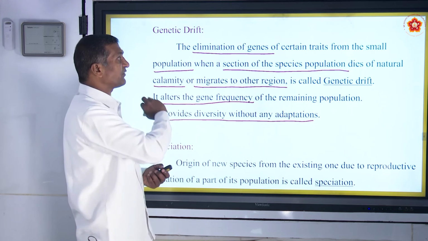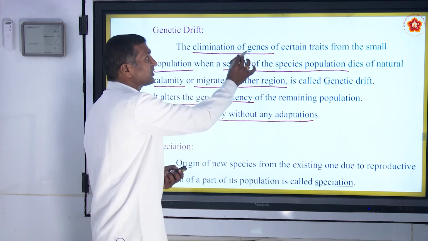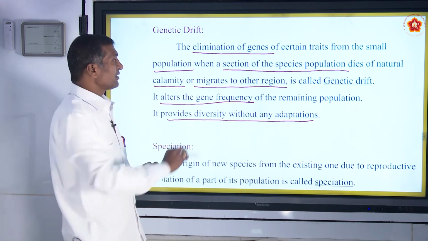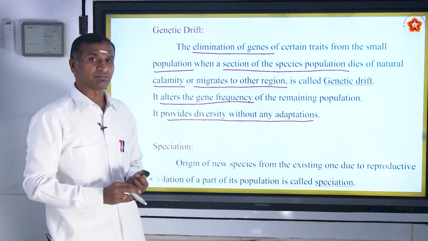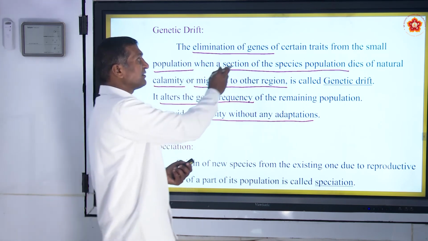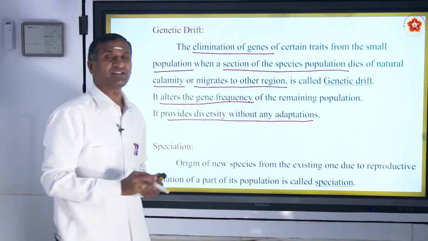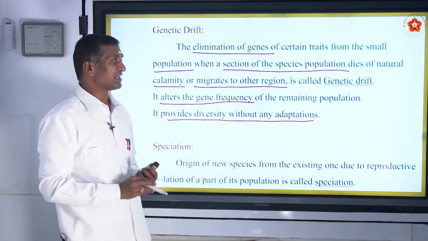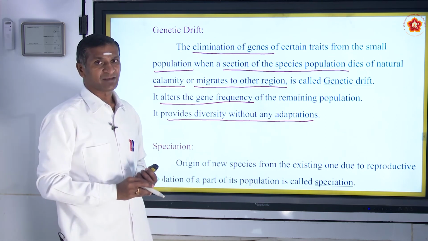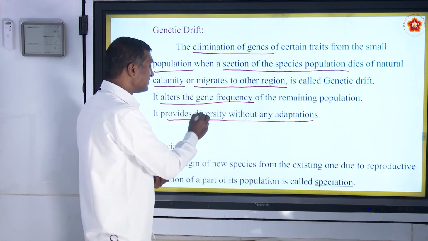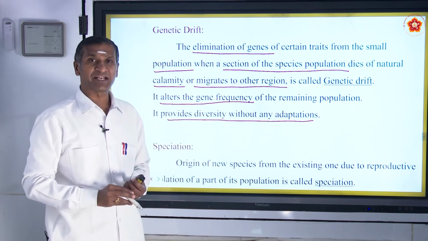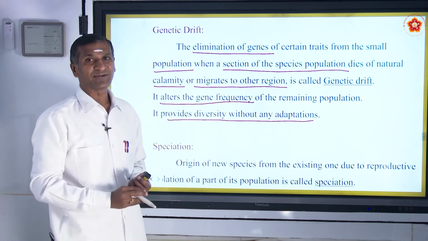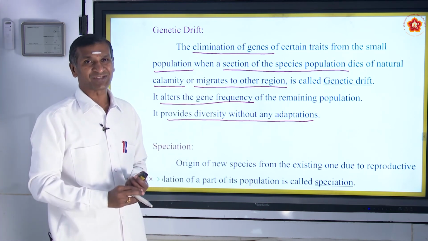So genetic drift means few genes starts to vanish from some small population. When the section of species population dies of natural calamity or migrates to other region, it brings about diversity without any adaptation. It also alters the gene frequency of the remaining population.